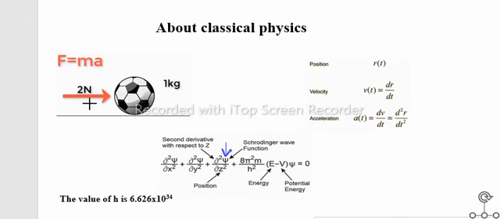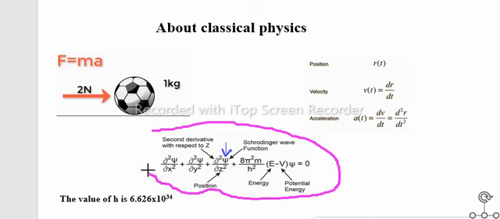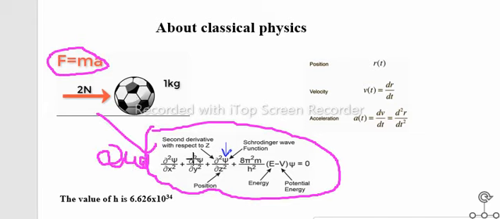It means this is not valid there. So the Schrodinger equation was given against the equation F equals ma, which is applicable at the quantum level, which we call the Schrodinger wave equation. In this equation there is a psi, which I have represented with a blue line, and this psi shows the wave function. What the wave function is, I have explained in the next slide with a graph.